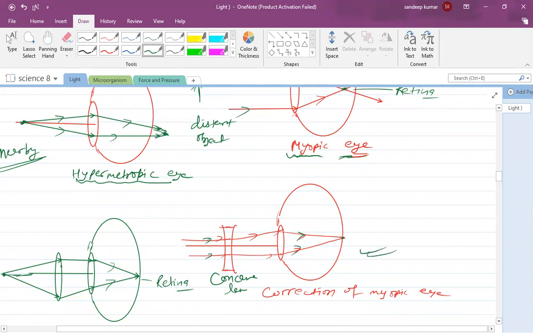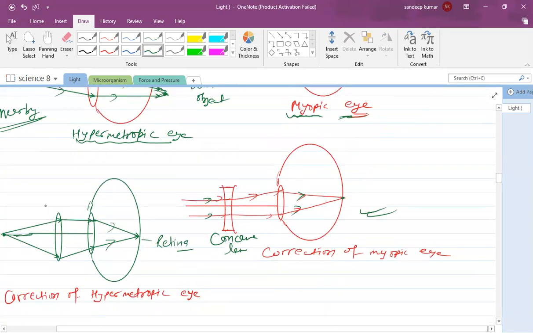Similarly, in case of a hypermetropic eye, we are using a convex lens. The light ray enters through the convex lens first, then it will converge. After that, when it passes through the eye lens, it meets at the retina. So we can correct a myopic eye with the help of a concave lens, and a hypermetropic eye with the help of a convex lens.